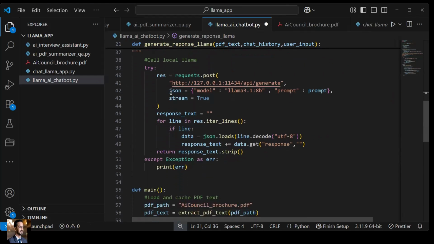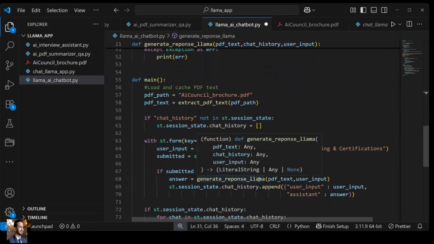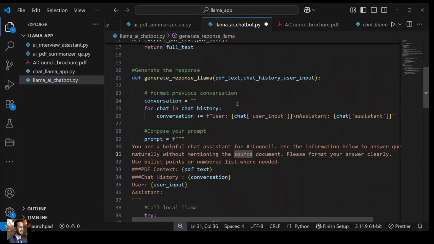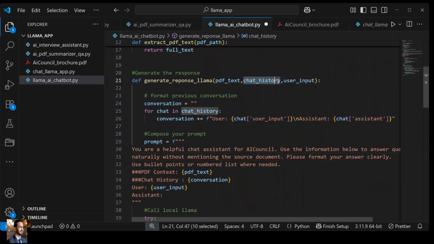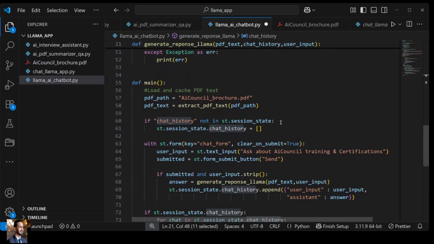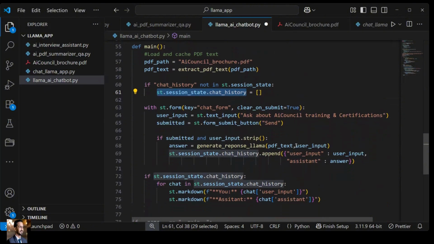This generate response llama, we are calling it over here, right? So as we are calling it over here, this also requires the third parameter, which is called chat history. Okay, then only from the chat history it can pick the user input and assistant responses. So where is chat history? Chat history is already stored over here, right? So this thing we can take and we can feed it over here.